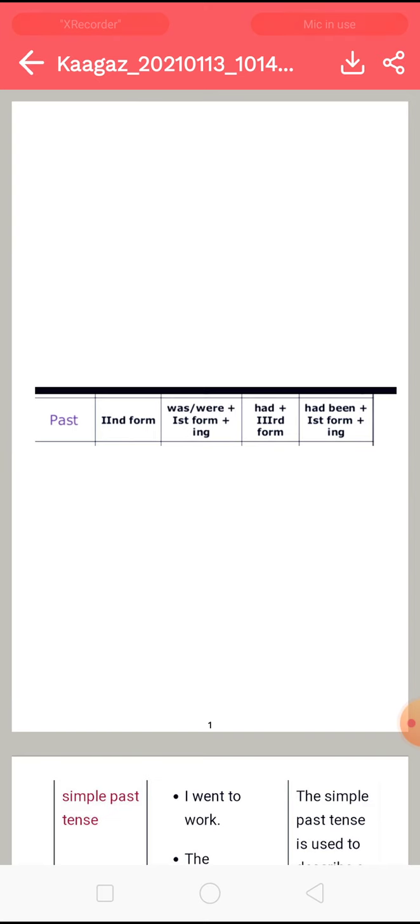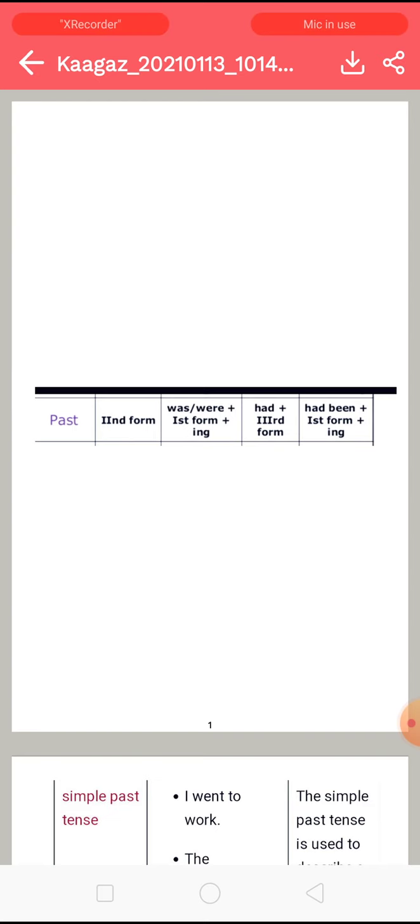So we have past tense, which is going to be in the second form, right? First of all, we have simple past. In the simple past, we will use the second form. In the past continuous, we will use was or were plus first form plus ing.